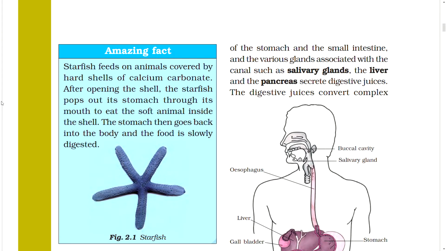Amazing fact! Starfish feeds on animals covered by hard shells of calcium carbonate. After opening the shell, the starfish pops out its stomach through its mouth to eat the soft animal inside the shell. The stomach then goes back into the body and the food is slowly digested. Figure: Starfish.